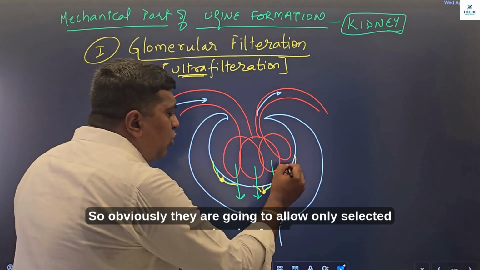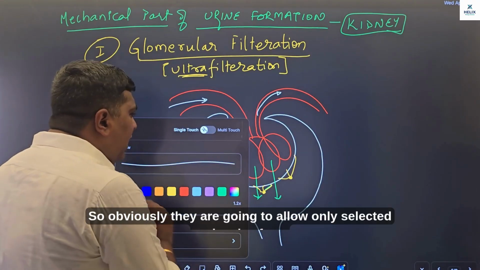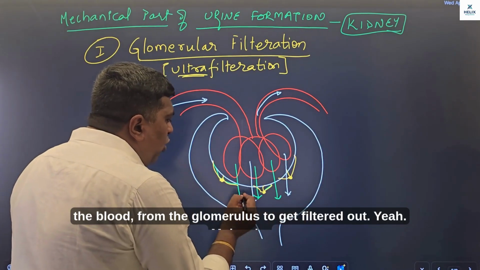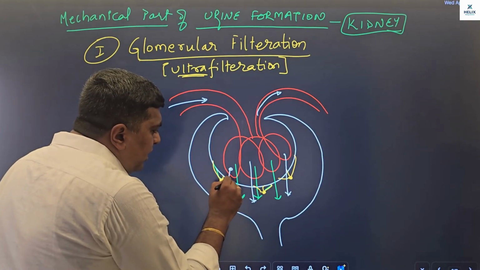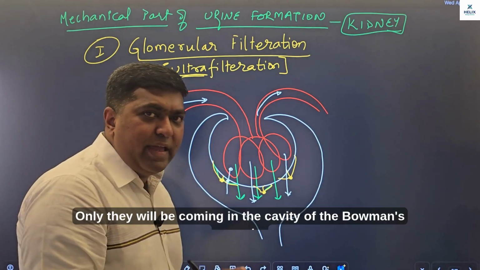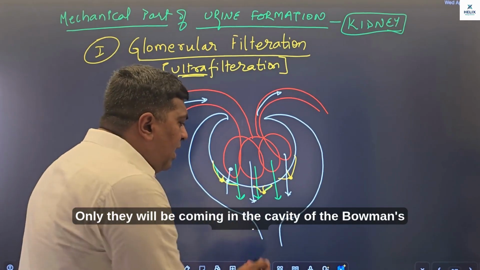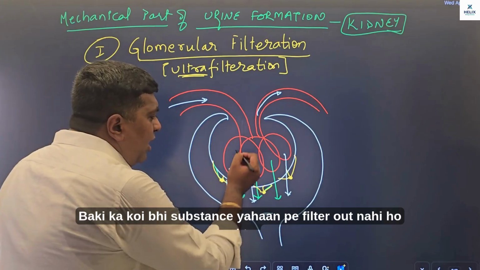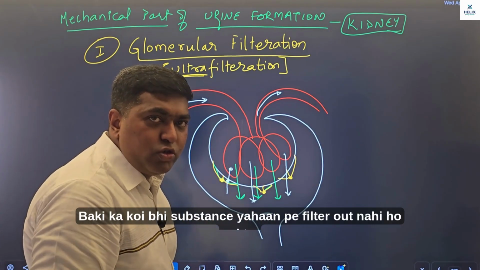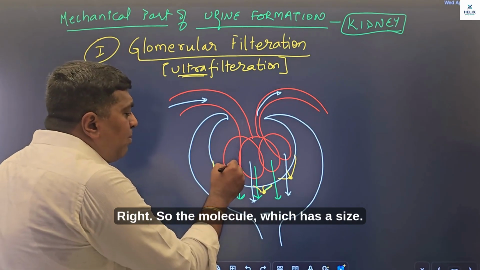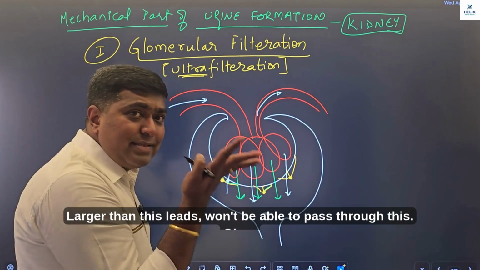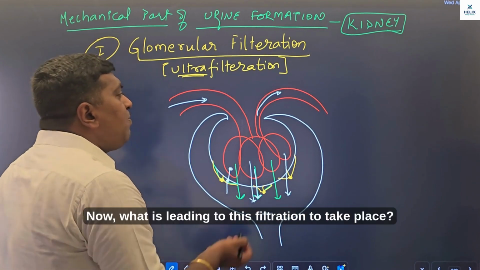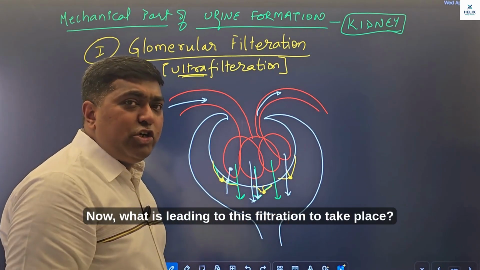So obviously they are going to allow only selected molecules from the blood, from the glomerulus to get filtered out, यानी कि वो molecule जो इसके pores यानी कि इसके slit से pass हो पाएंगे, only they will be coming in the cavity of the Bowman's capsule. बाकी का कोई भी substance यहाँ पे filter out नहीं हो सकता, right? So the molecule which has a size larger than the slits won't be able to pass through this. Okay, that's one point. Now, what is leading to this filtration to take place?